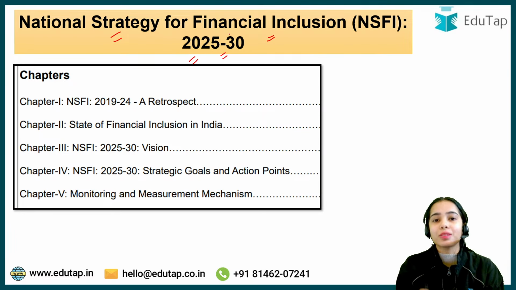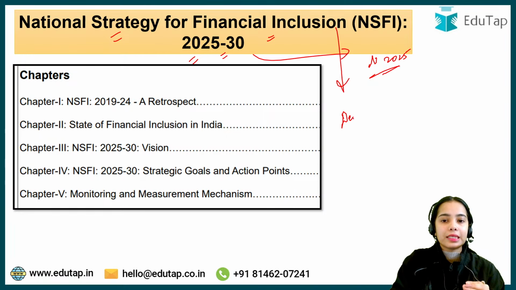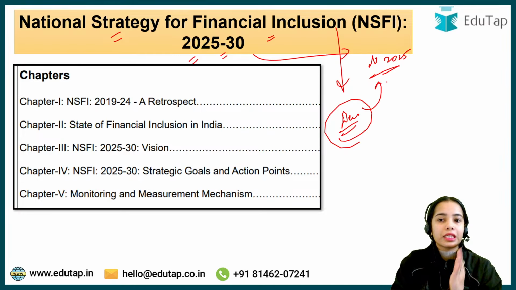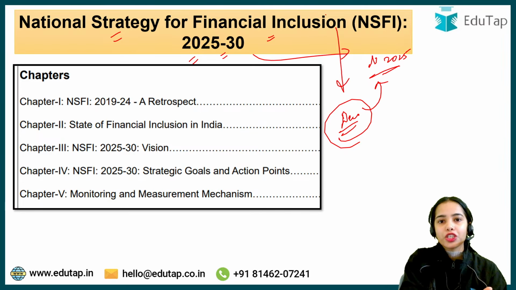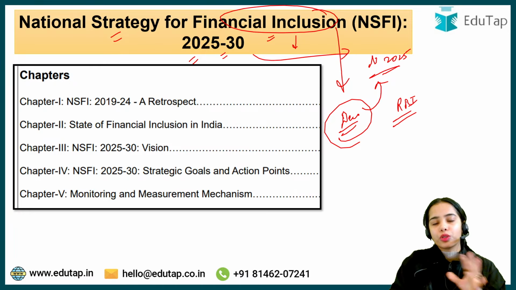Now, the National Strategy for Financial Inclusion 2025-2030 is a very, very important document. I cannot emphasize more than this, that it is a very important document for your NABARD 2025, as this NSFI document was released in December. So it is very near to your examination that this report has been released. And financial inclusion is a hot topic. This is an important topic from your examination point of view. From RBI Grade B point of view also, this is important.